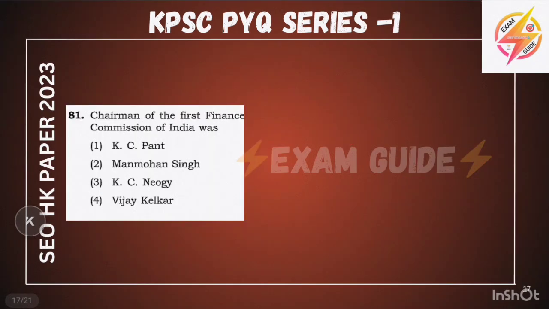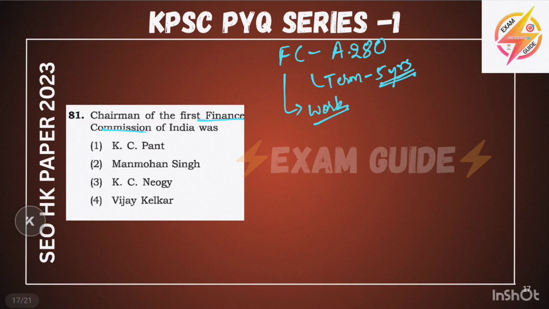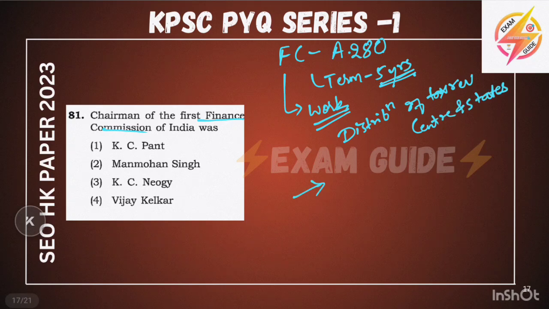Okay. The next question is, the chairman of the first Finance Commission of India was, okay, KPSC Manmohan Singh, KC Neogy, Vijay Kelkar. First we will discuss the background. The Finance Commission is under Article 280, and the term will be 5 years. What is its work? The work is distribution of tax revenue between the center and states. How many Finance Commissions have been constituted till date? 16 in India. They have asked about the first Finance Commission. We will see the list of all 16 Finance Commissions.